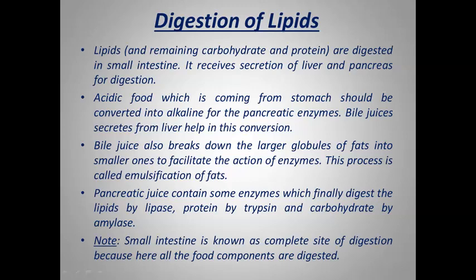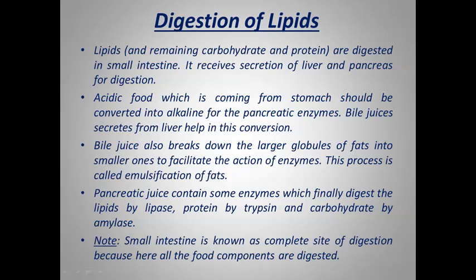Herbivores have a longer small intestine as compared to carnivorous animals. This is a very important question. It may also come in your exams. So here the answer is that herbivores eat grasses, which need a longer small intestine to allow cellulose to be digested. But meat, which is similar to animal protein, is easier to digest. That's why carnivores do not require a longer small intestine. So carnivores have a shorter small intestine.